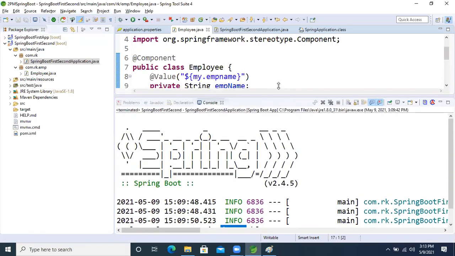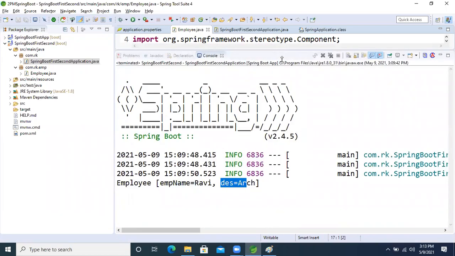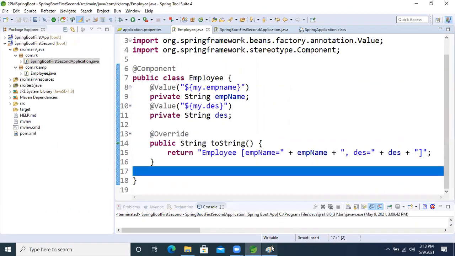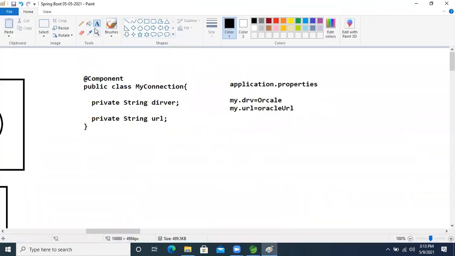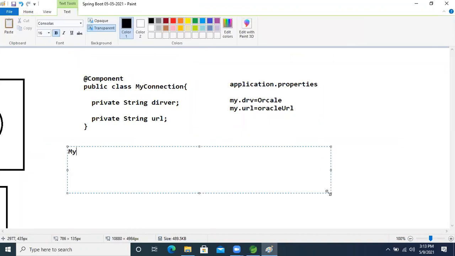Here after running that, we are getting the result. I want the result like this. What is the result I want, guys? My connection, inside that driver equal to Oracle driver, comma, another one is URL, URL equal to Oracle URL, right? I want this result.